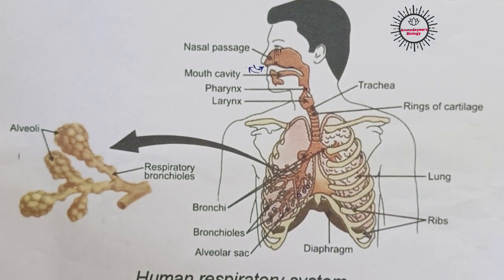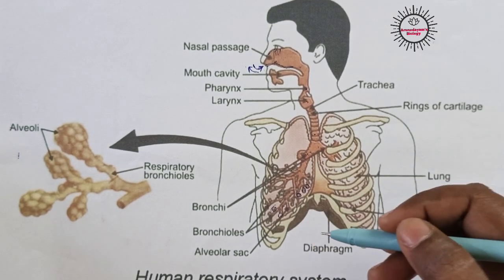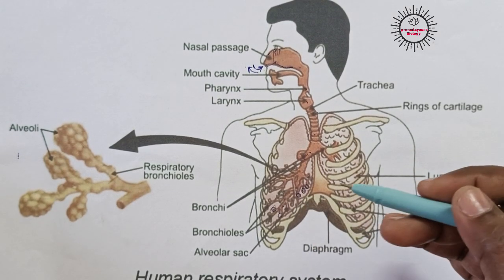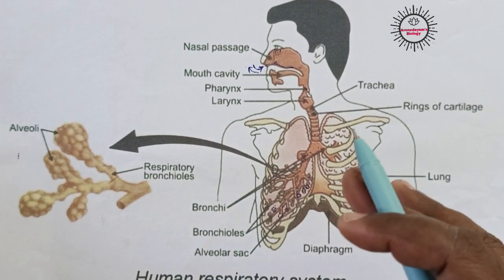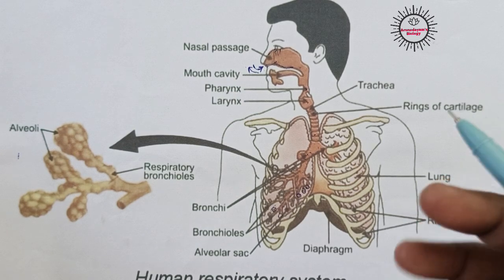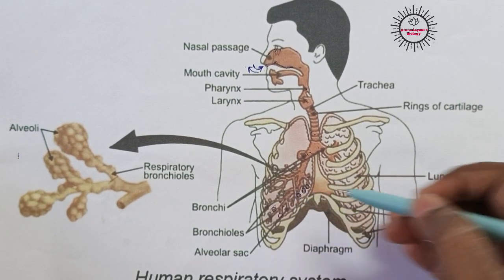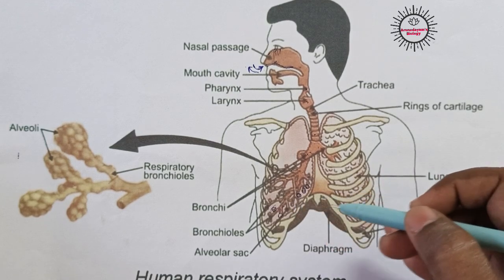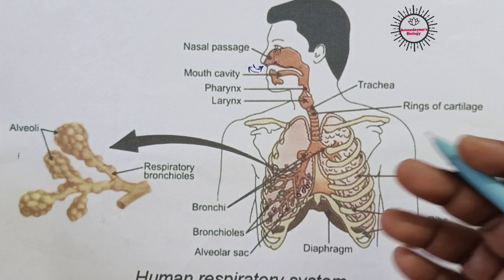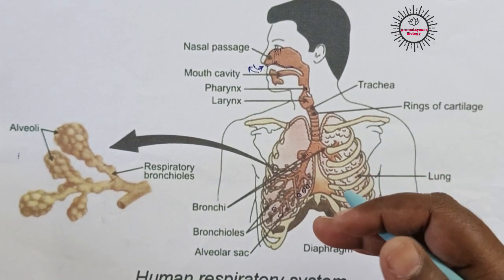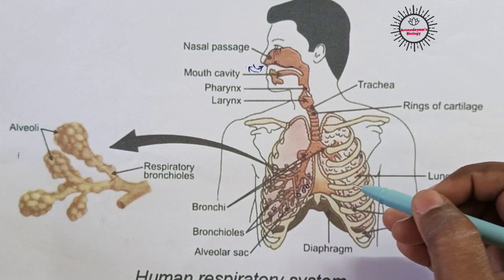Why is 1200 ml of air always present in our lungs? Because this air provides sufficient time for oxygen to be absorbed. Exhalation and inhalation will take some time, isn't it? For breathing in and breathing out, it will take some time. But this 1200 ml of air already residing in the lungs will provide us sufficient time for oxygen to get absorbed and for the carbon dioxide to be released. So that's why air remains in the lungs constantly.